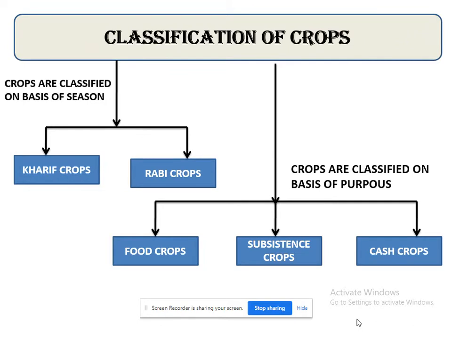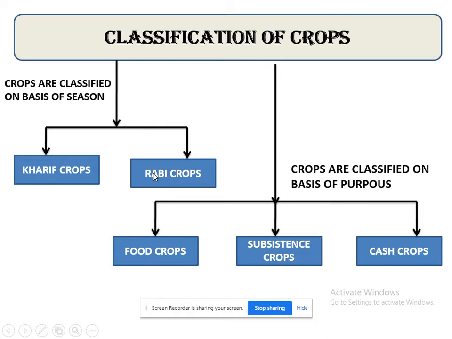All right, students. Today we will move to the further part of your crop production and management. Right? So in the previous video we have studied some basic classification of crops. Here we have two classifications: crops that are classified on the basis of season, and crops that are classified on the basis of purposes. In the previous class we discussed kharif crops and rabi crops.